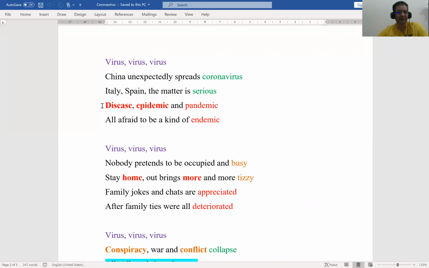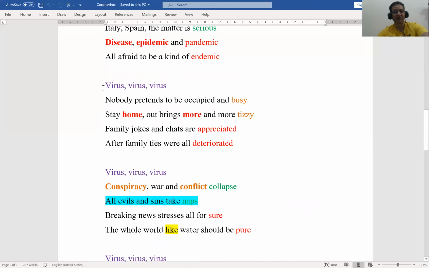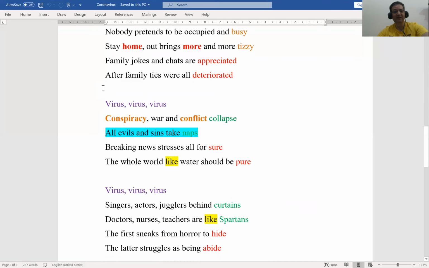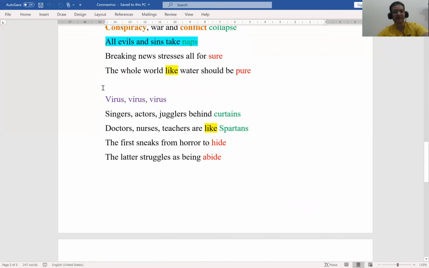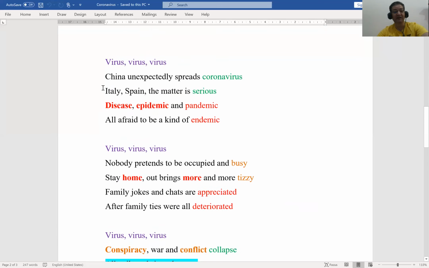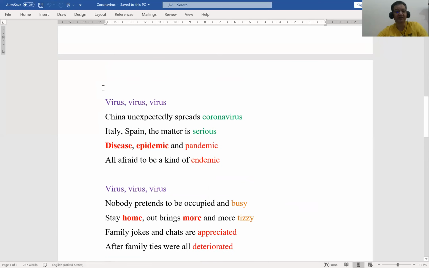So this is stanza one, stanza two, stanza three, and stanza four. Each stanza includes verses or lines. So to start writing poetry, you have to understand that a poem consists of stanzas, and each stanza consists of verses or lines.